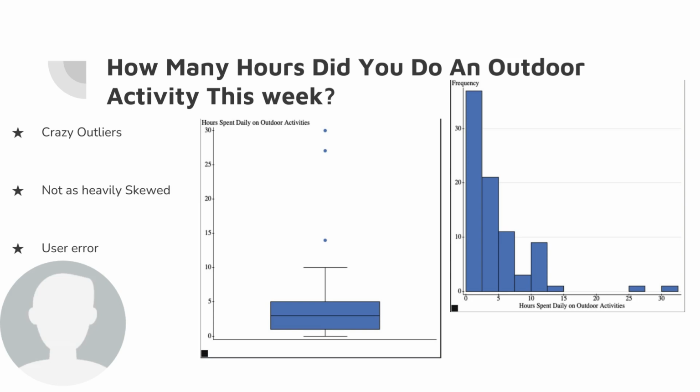And there is clear individual error when filling out the survey that heavily impacts our data by being impossible. The only assumption I could make, and I did not make this when cleaning my data, was that they assumed this was weekly, and I could divide that number by 7 to find the average hours spent daily on outdoor activities.